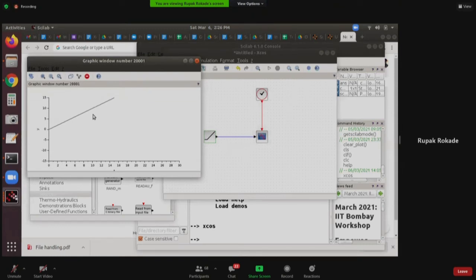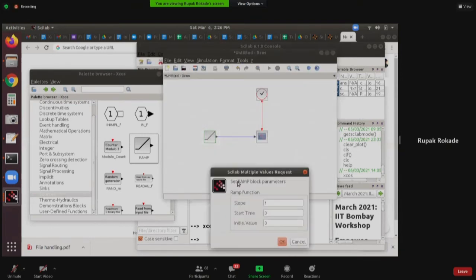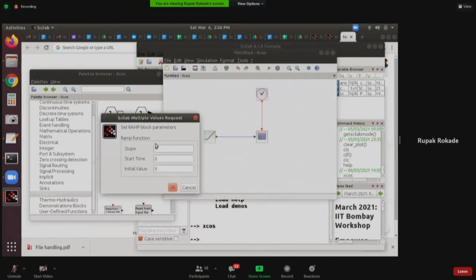Now you saw I defined slope here, right? I wrote 1 here directly. But what if I don't want to write the 1 here? What if the simulation has 10 such blocks, and I don't want to define these blocks every time. I want some code, I want some external script, or I want to define the value of this slope somewhere else, not here. How do I do this, right?